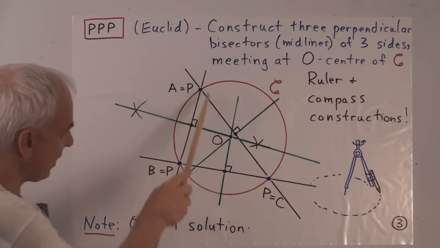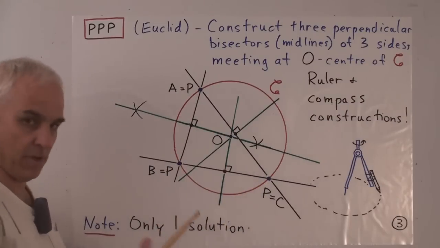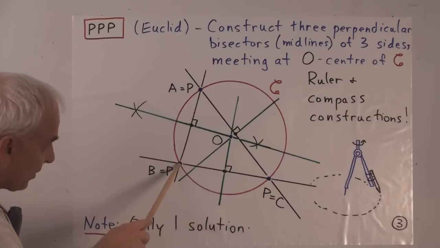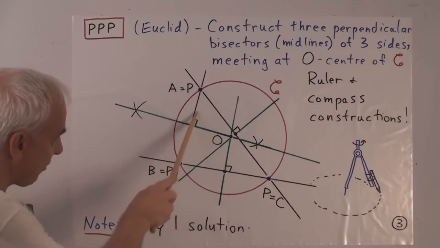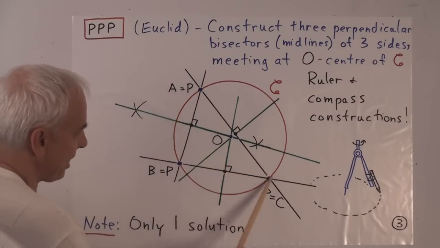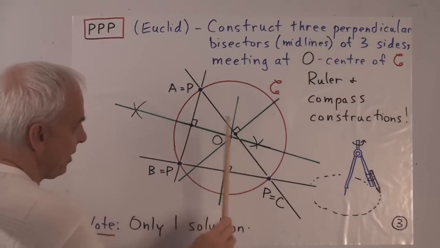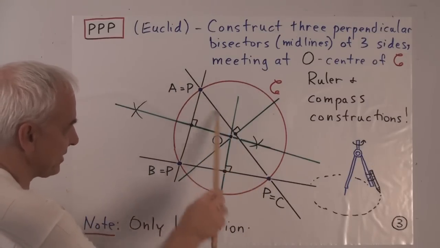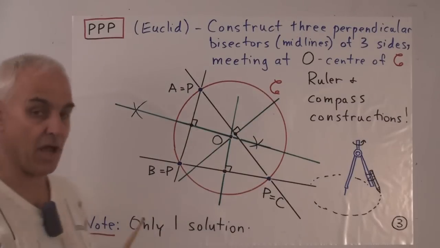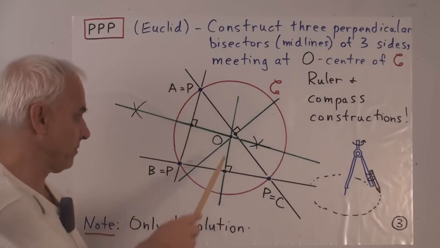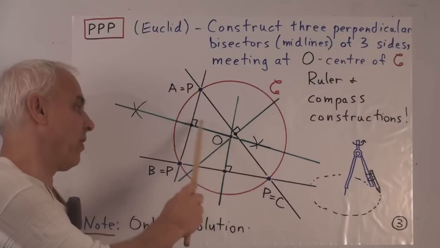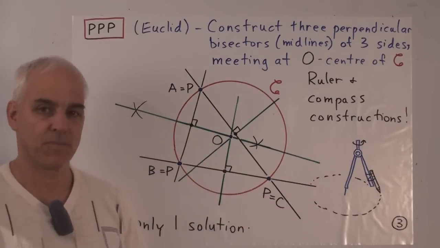So here the triangle ABC, our original 3 points, and here you've seen the 3 perpendicular bisectors. Those 3 lines meet in a point, call it O. And that's the center of the circle that passes through the 3 points.